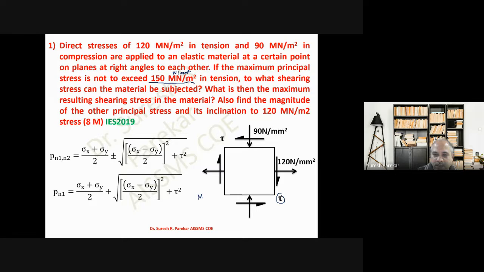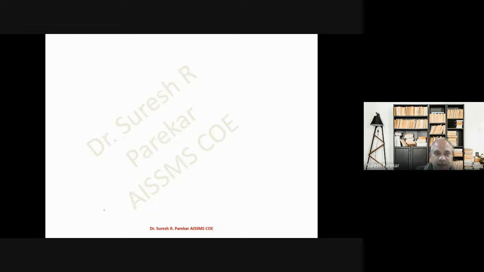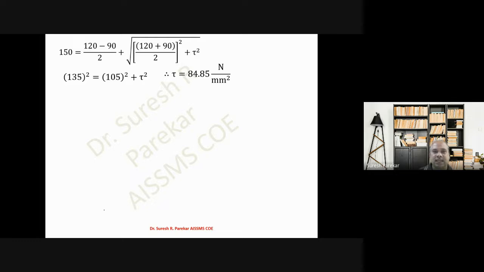Try to understand this mega Newton per meter square. Mega is 10 raised to 6 Newton per meter square, or 10 raised to 6 per 10 raised to 6 millimeter square, and then we have this as Newton per mm square. Newton per meter square is known as Pascal, so this is again MPa. We will substitute this value 150, and from this we will get the value of tau, which is 84.85 Newton per mm square.